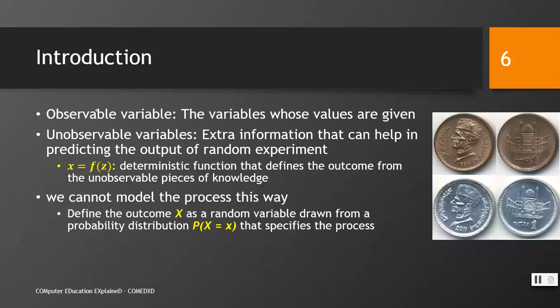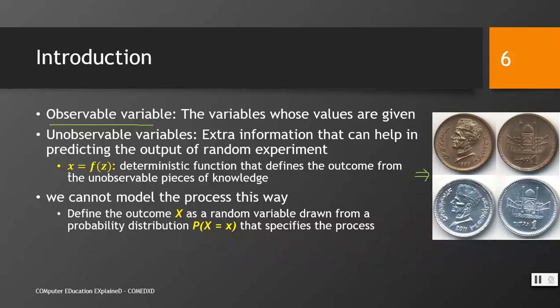There are two types of variables which are present in our sample or in the process from where the data has been constructed or collected. One is called the observable variables, the variables whose values are given and could be observed easily. For example, if we have a coin and we want to toss it, we know that it would show up either a head or a tail. There are also some unobservable variables. What are the unobservable variables? The extra information that can help in predicting the output of a random experiment.